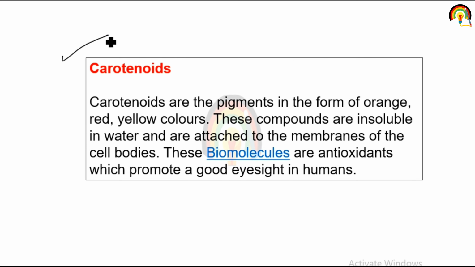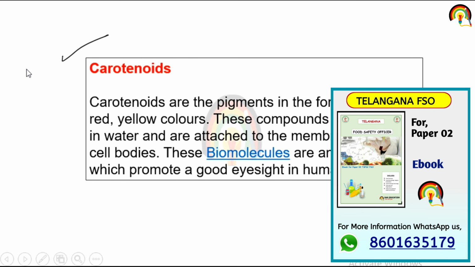Next one is the carotenoid. Carotenoids are pigments in the form of orange, red, and yellow color. These compounds are insoluble in water, meaning they are non-soluble in water, and are attached to the membrane of the cell body. These biomolecules are antioxidants which promote good eyesight in humans. So carotenoid is mainly responsible for yellow color.